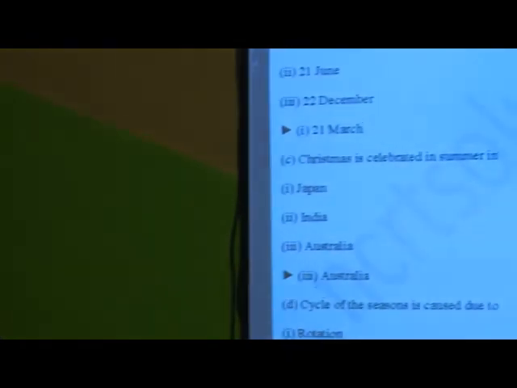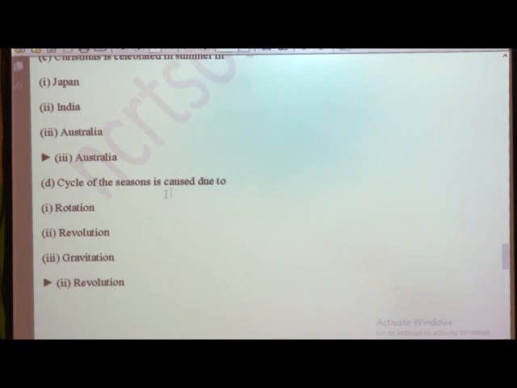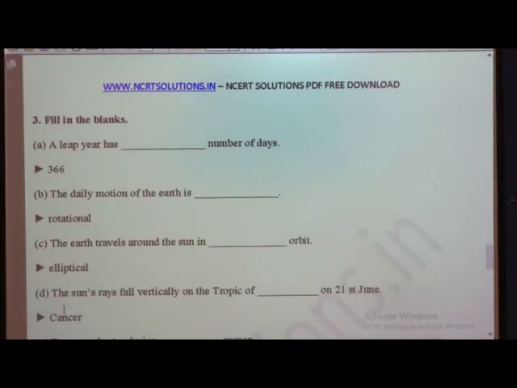Now, we will do MCQs. The movement of the earth around the sun is known as, come on, tell me children, rotation or revolution? Around the sun, it is called revolution. Okay. Direct rays of the sun fall on the equator. When do the direct rays of the sun fall on the equator? It falls on 21st March. Then Christmas is celebrated in summer in which country? Australia, correct. It is celebrated in summer in Australia. Then the cycle of the seasons is caused due to the revolution.